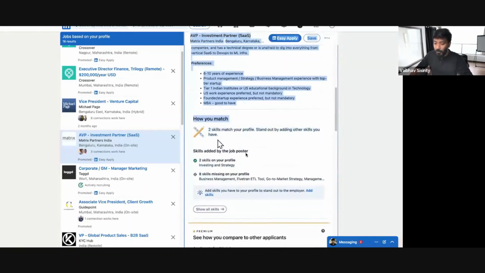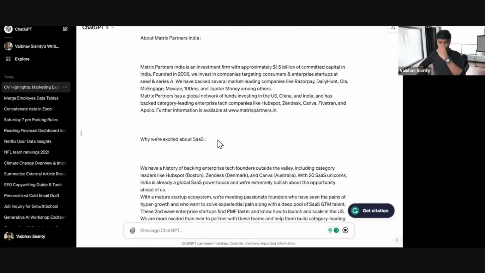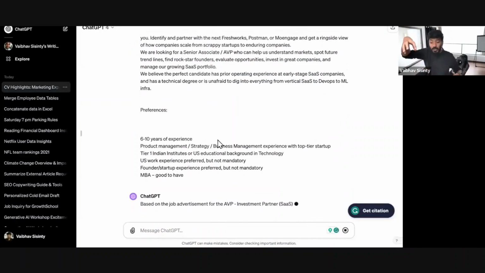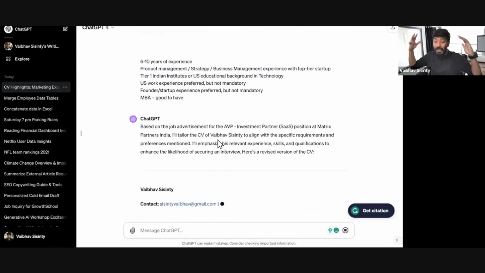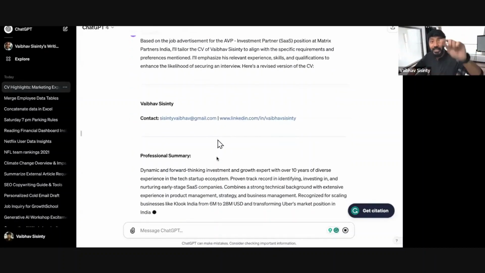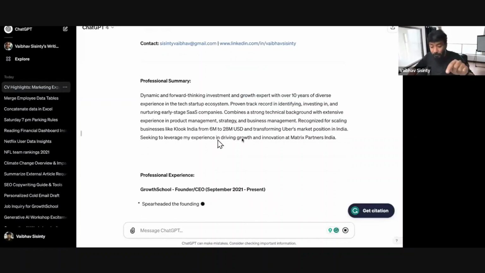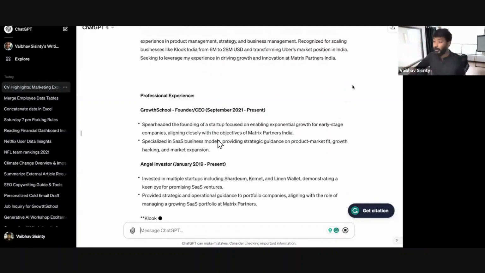So I'm just going to copy this job advertisement again, and I'm going to paste it here. There you go, that's the job. So it knows the job description and also knows my resume. Now it is going through my resume and literally tailoring my specific resume so that I can get an entry into this particular role by optimizing my whole resume for this specific job.